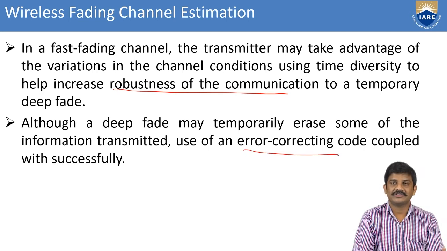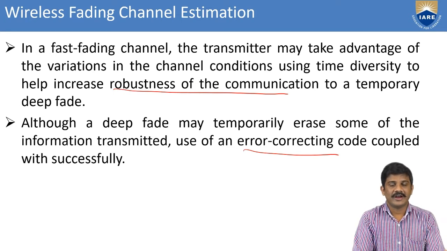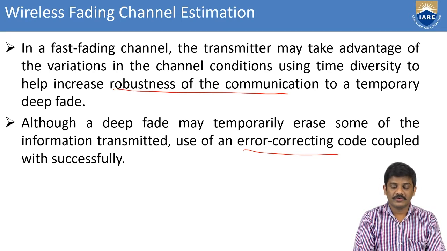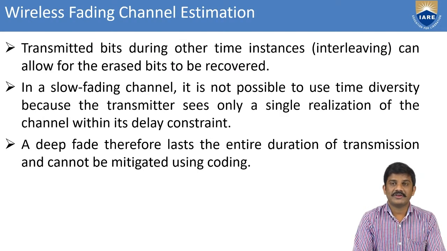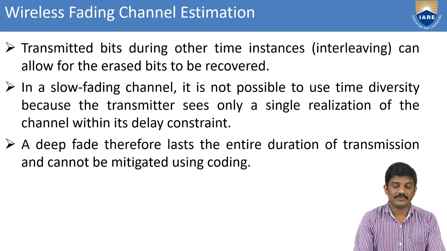Here we can consider some error detection and correction methods, such as the parity checker, with even parity and odd parity. The transmitted bits during other time instances can also allow the erased bits to be recovered. That is how you can consider convolutional codes, block codes, and Hamming code.